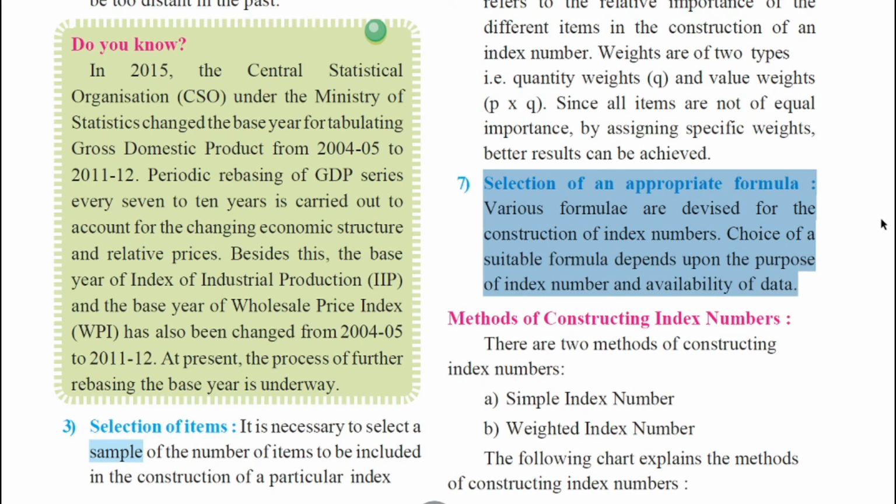So it is very important to understand each of these steps to perform calculations of index numbers. Selection of items is important, a base year is important, to know the purpose is important, and one by one, following these steps, you can easily do the construction of index numbers.